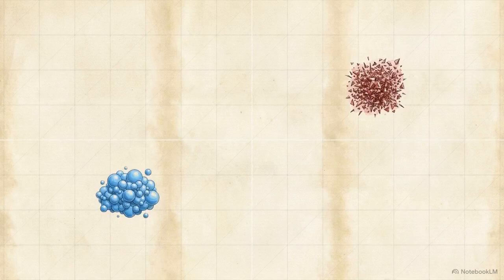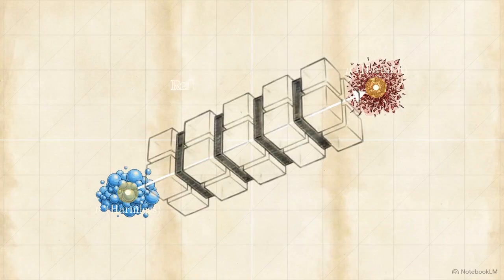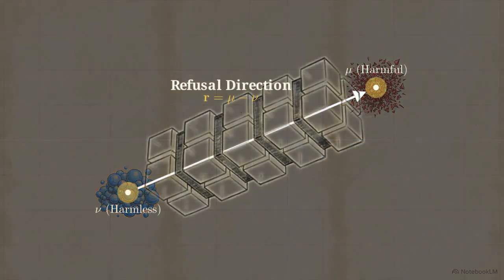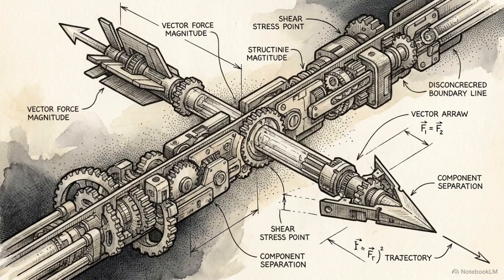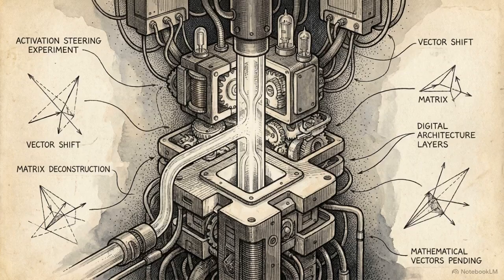By mathematically comparing these two clusters, they calculate the difference in means. Subtracting the harmless mean from the harmful mean isolates a specific direction in the activation space. This resulting vector, labeled R, represents the formalized refusal direction. This provides a precise geometric coordinate for the difference between refusal and compliance. Next, we determine if this direction actually causes the behavior.